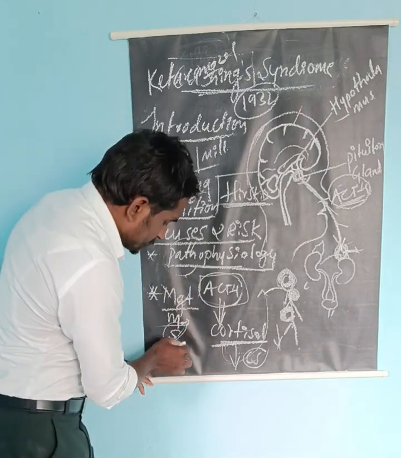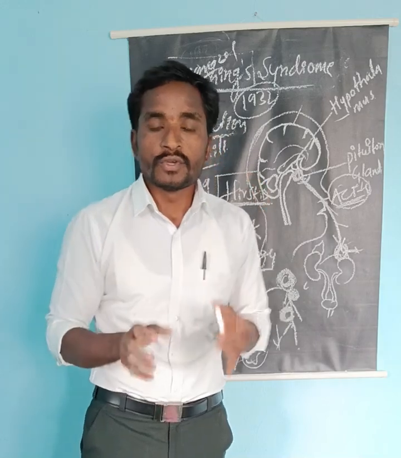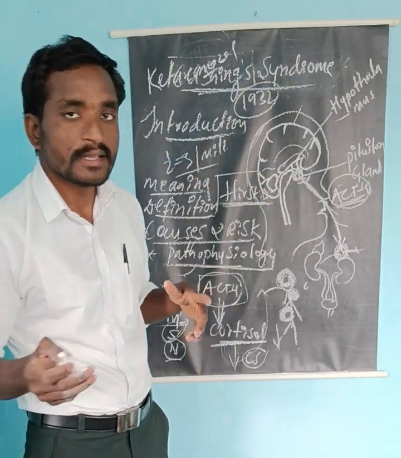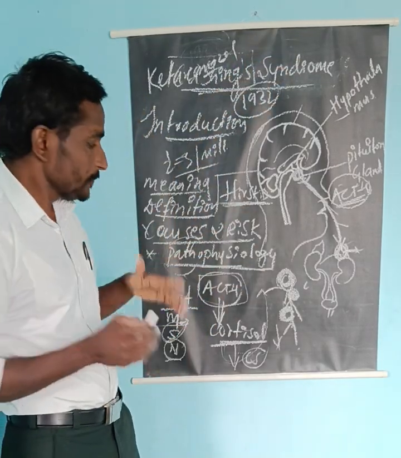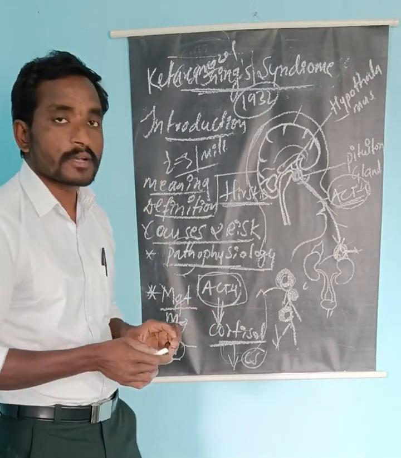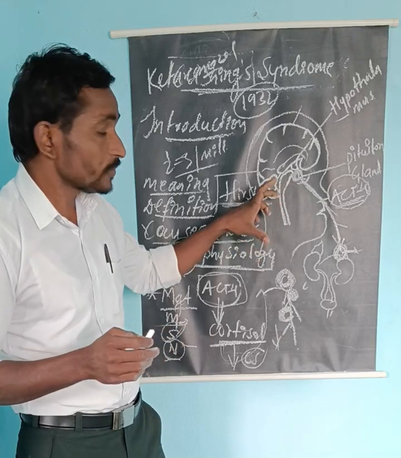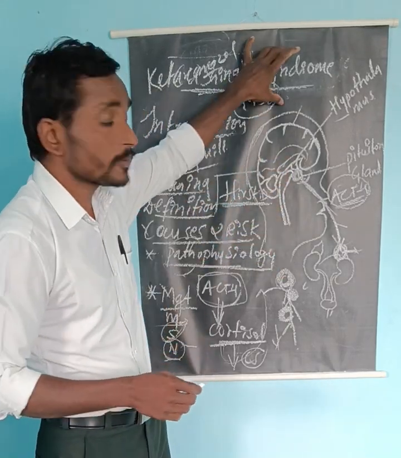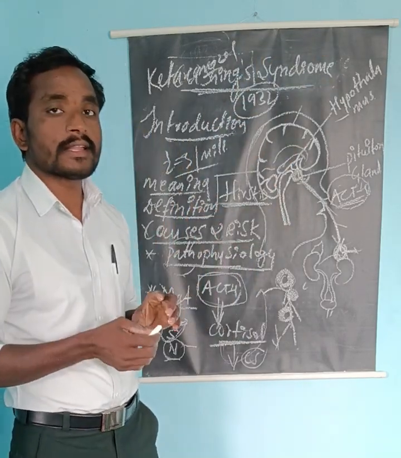Now coming to the nursing management. The role of nursing officers is very important for treating a patient, because it is a syndrome, a group of signs and symptoms, so you are going to treat accordingly. Administer the drugs as prescribed by the doctor. Maintain hydration status; fluid and electrolyte balance is very important, because persons suffering from Cushing syndrome have hypokalemia.